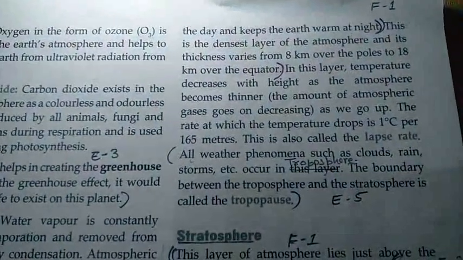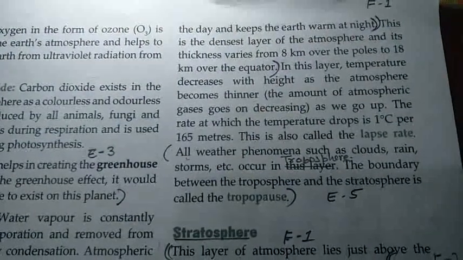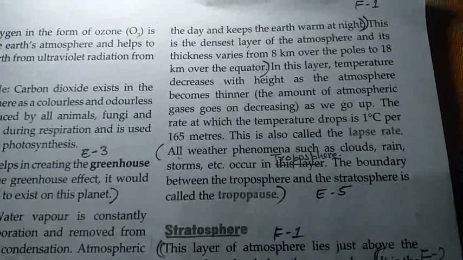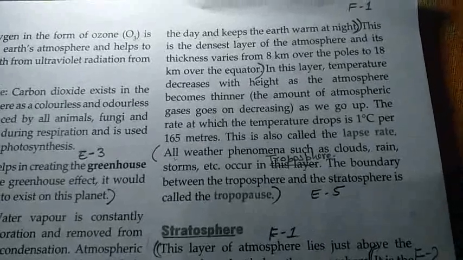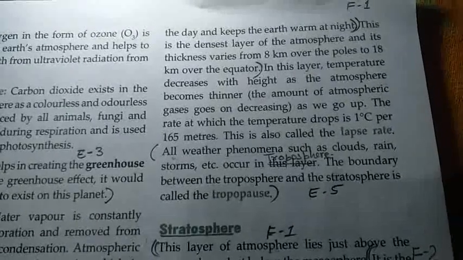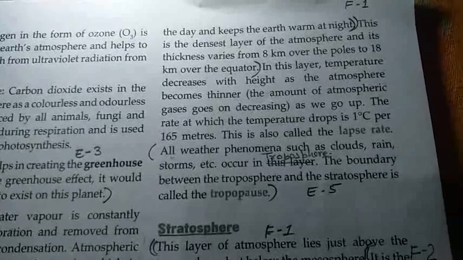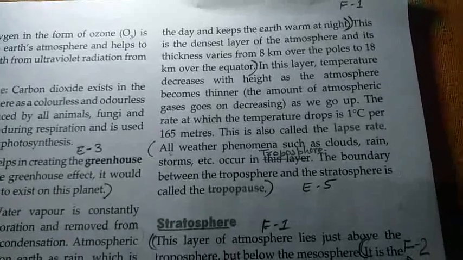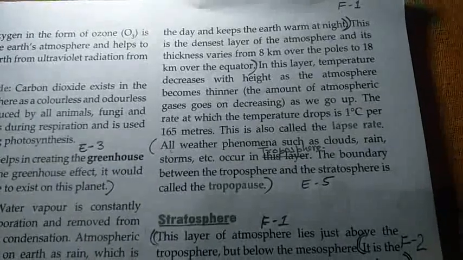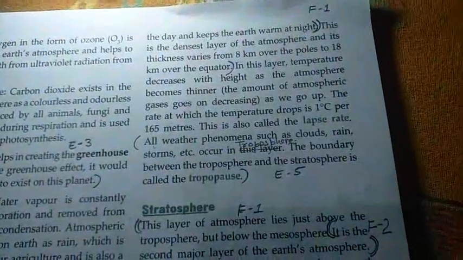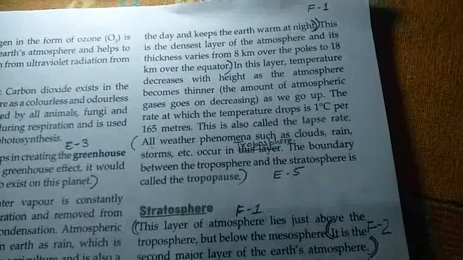This is the densest layer of atmosphere and its thickness varies from 8 km over the poles to 18 km over the equator. In this layer, temperature decreases with height as the atmosphere becomes thinner. The amount of atmospheric gases goes on decreasing as we go up. Remember, children, as we go up over the planet, the atmosphere density becomes less and it is in excess heating or excess cold.